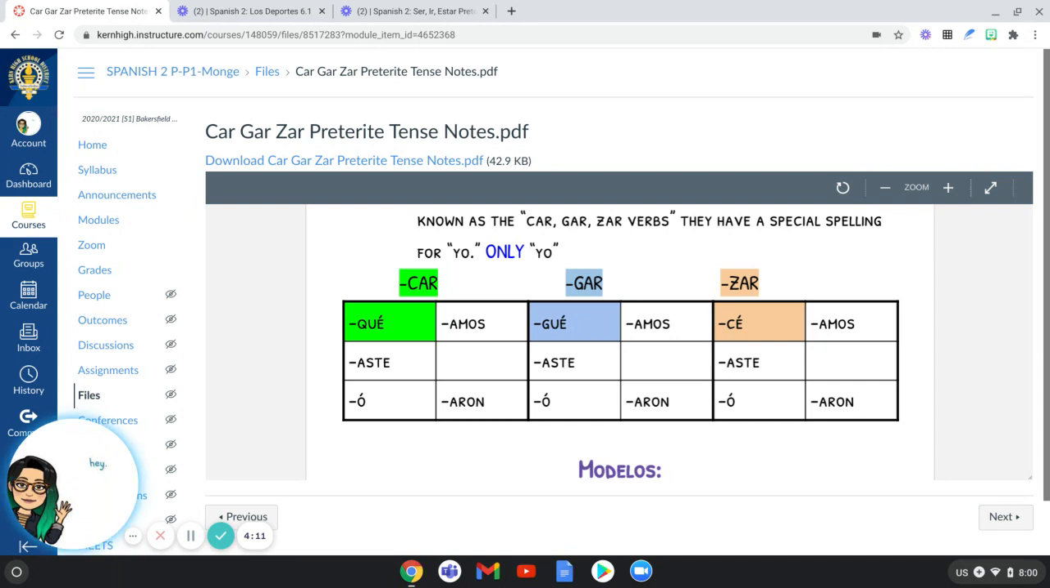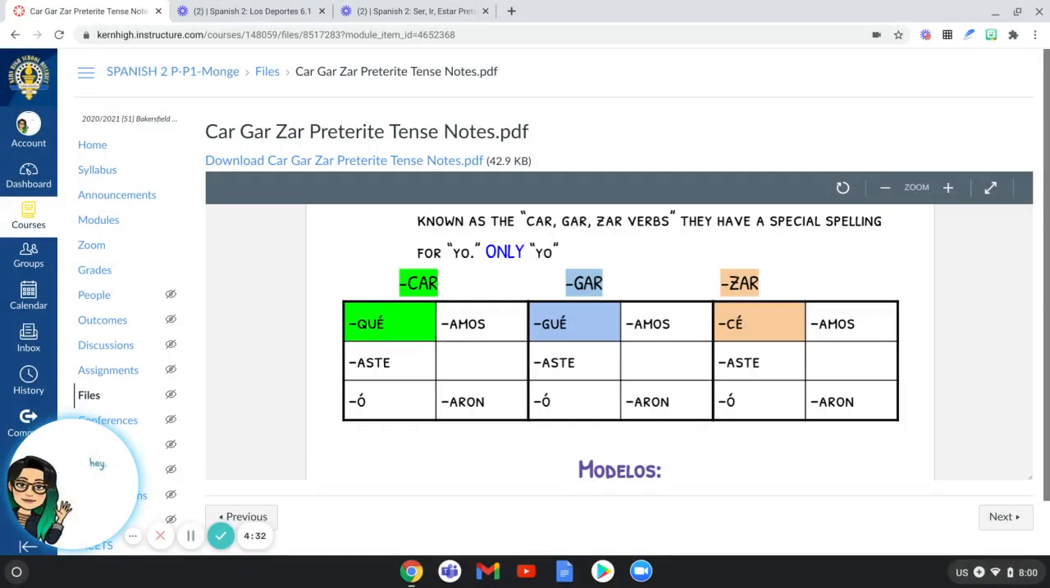Yo practiqué español ayer. I practiced Spanish yesterday. All the rest have no change. You don't have to worry about anything else there. Haste has always been the ending for tú. O, with an accent, has always been the ending for one individual, right? Not you, but another individual. Amos is still the ending for nosotros. Aron is still the ending for a lot of people. And we don't do the middle one, of course, or the vosotros one.